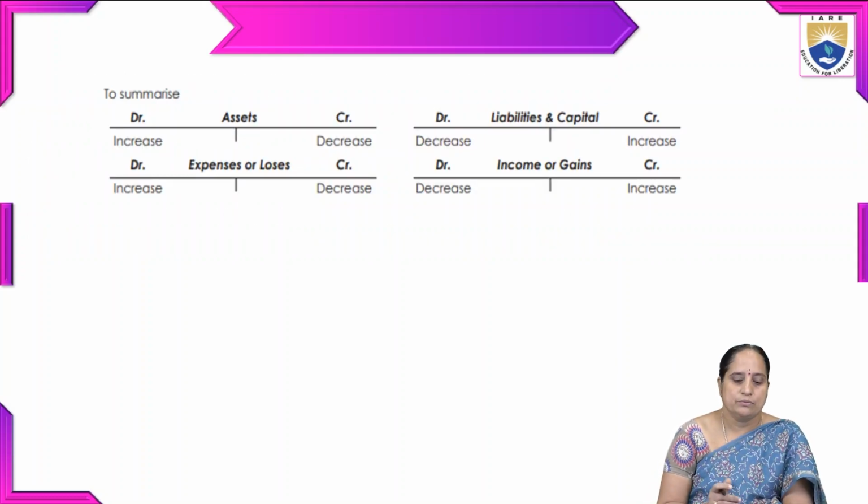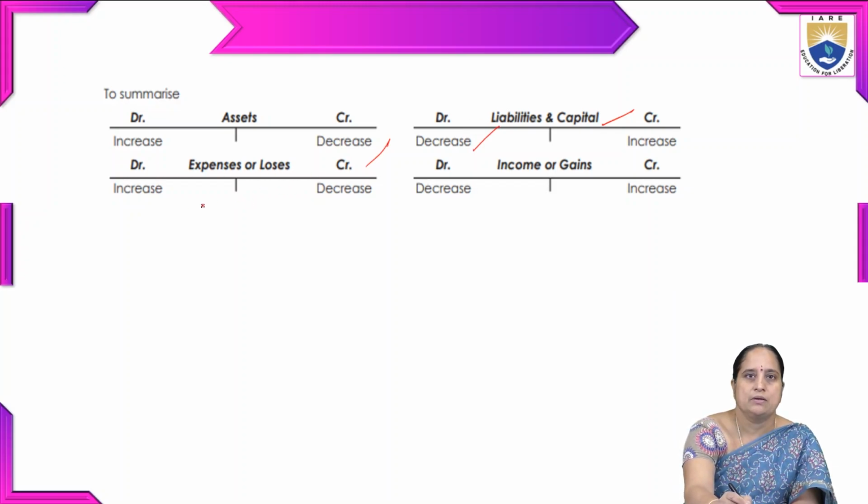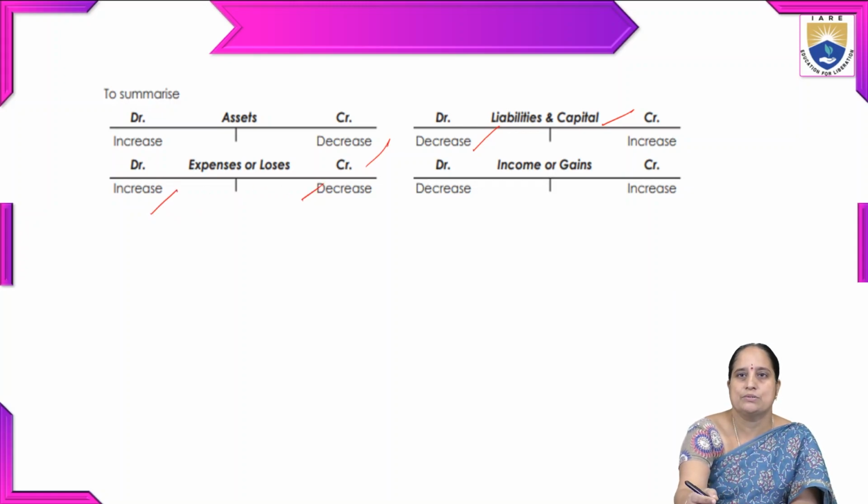To summarize, this is what I have explained previously. This is the summarized version of all the four types of accounts. Talking about assets, increase on the debit side, decrease on the credit side. In case of liabilities and capital, increase on the credit side and decrease on the debit side. Whereas coming to expenses or losses, increase on the debit side, decrease on the credit side. Whereas in case of income or gains, decrease should be mentioned on the debit side, increase on the credit side.